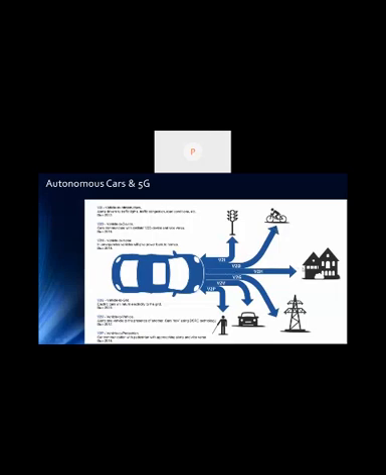Then vehicle to home. So this kind of vision has been made in 5G, that in case of emergency scenario, the car should be able to supply power to the home also. And it can take power from the grid, and it can supply power to the grid. That kind of thing is also there.